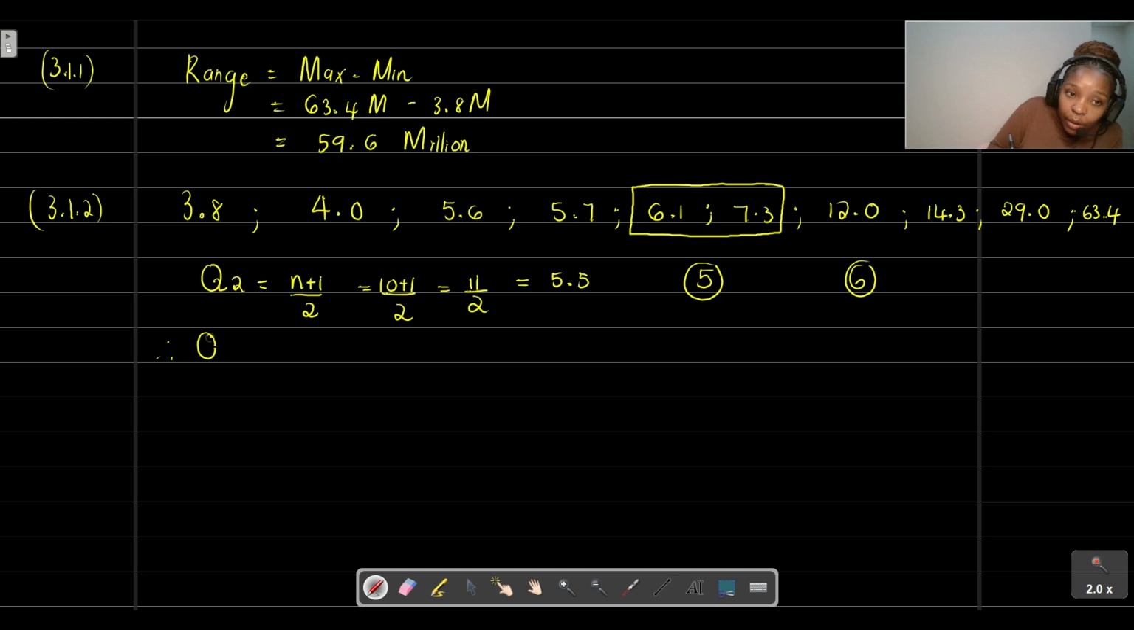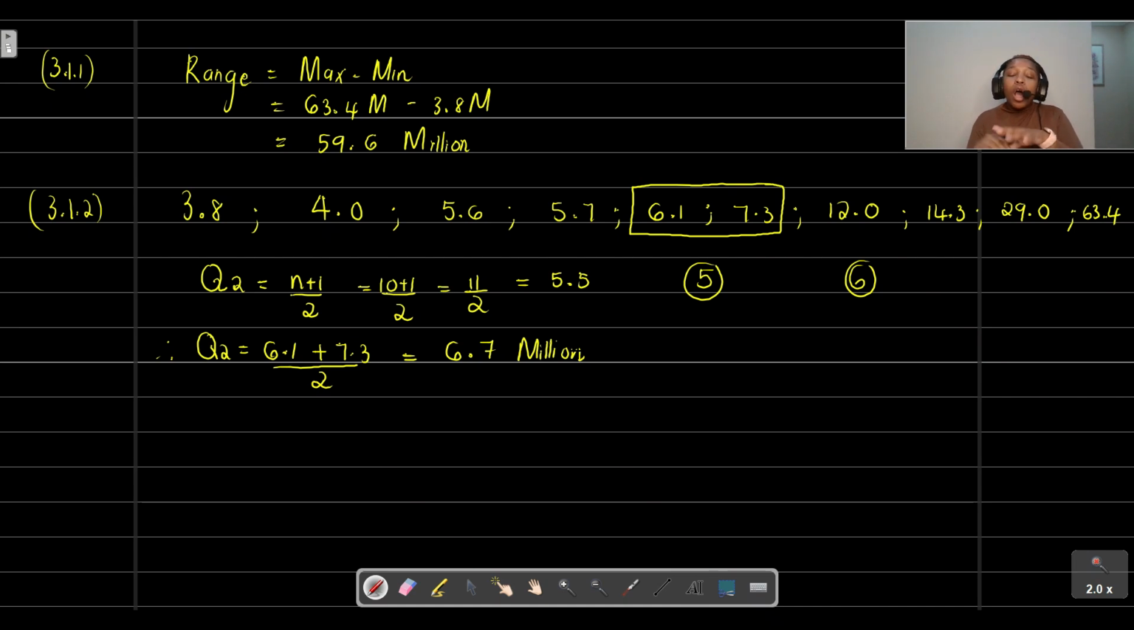Therefore, our Q2 is going to be equal to 6.1 million plus 7.3 million, divided by 2. If you punch this into your calculator, you will get 6.7 million. So that is the median amount of 60 kg bags that are sold by the top coffee producing countries. That is our final answer there.